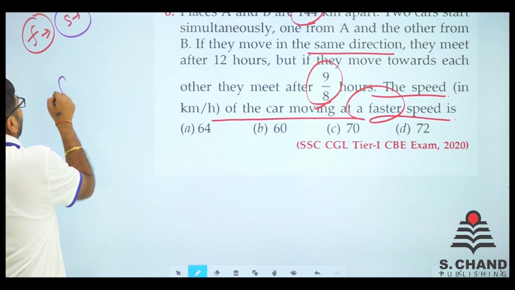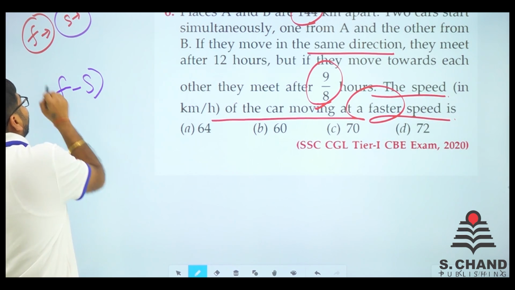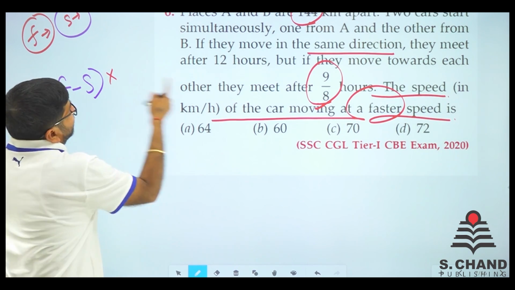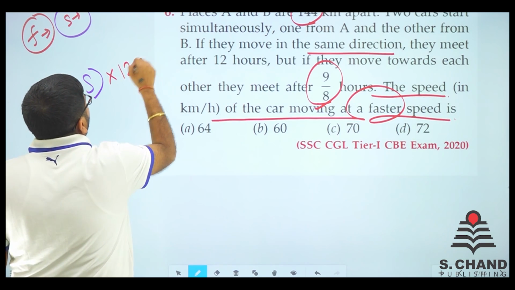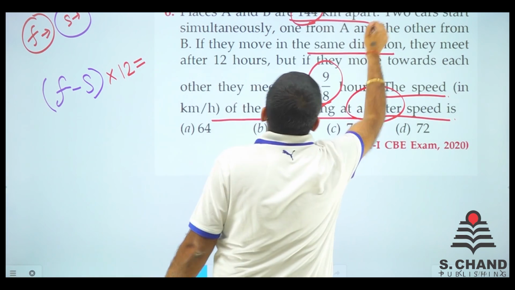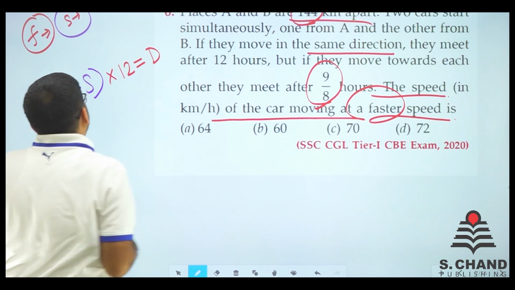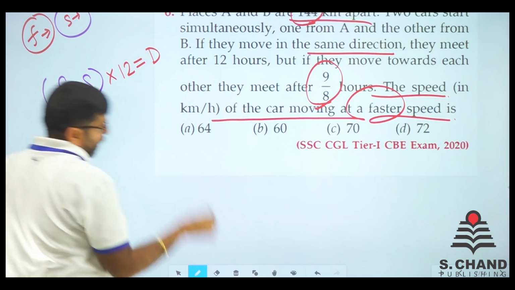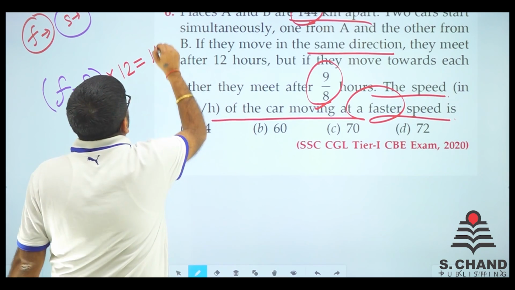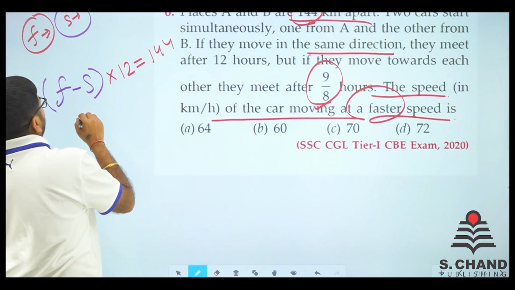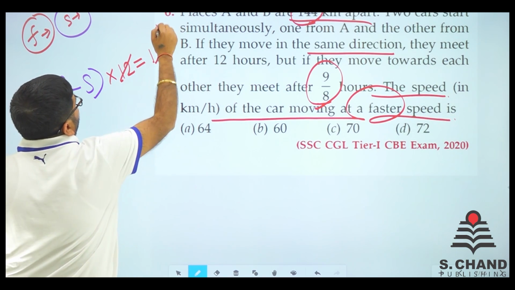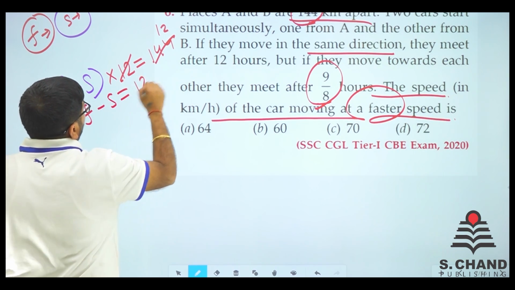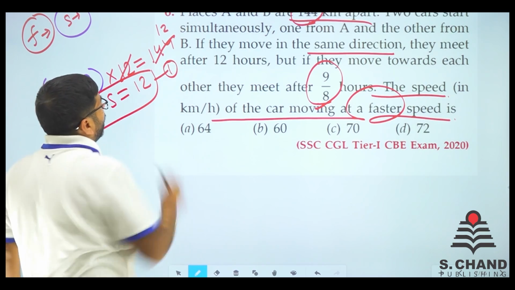So faster minus slower, that is the relative speed, into time is known as the distance. Because you know it very well, speed is equal to distance upon time. So, time we multiply here and the distance we know is 144. So first thing first, 144 divided by 12 is 12. So faster car speed minus slower car speed is 12. That is equation number 1.